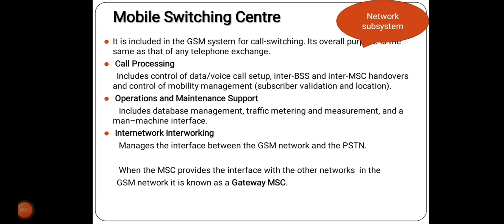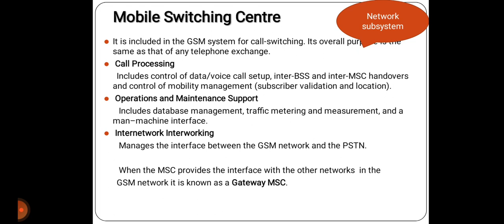The MSC is included in the GSM system for call switching and overall purposes, that is call processing and operation and maintenance support and inter-network networking. MSCs are high performance digital ISDN switches. They set up connections to other MSCs and to the BSCs via the A interface and form the fixed backbone network of a GSM system. Typically, an MSC manages several BSCs in a geographical region.